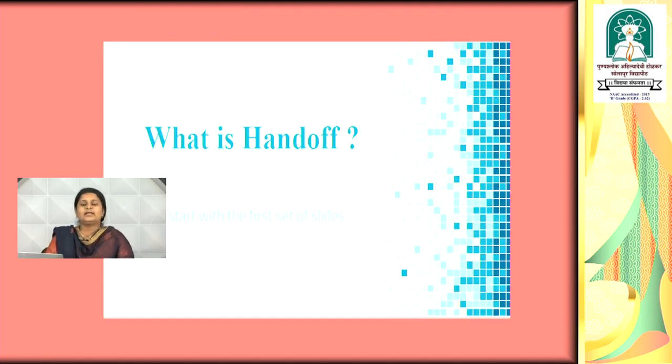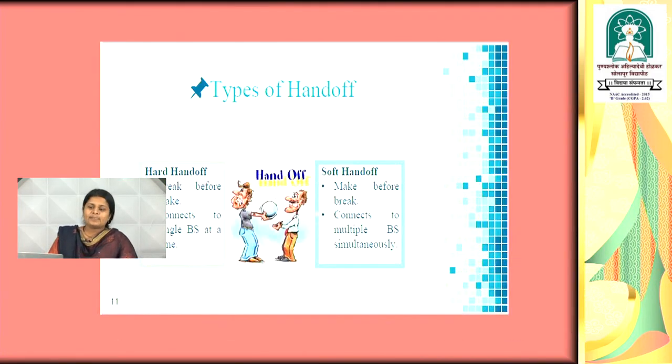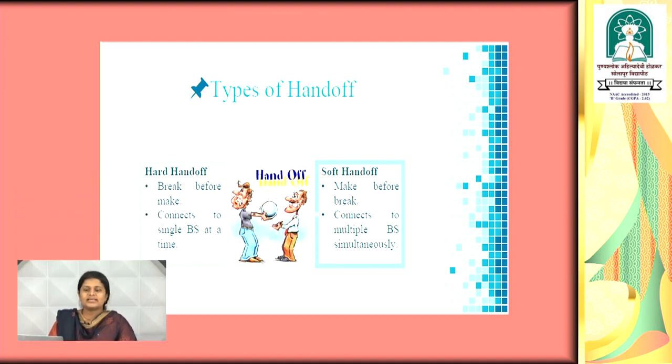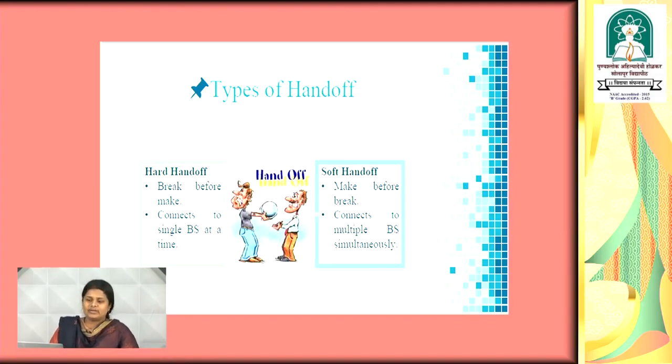Now, let us see another concept in the cellular system, that is the handoff mechanism or the handover concept. In mobile communication or in a cellular system, if the user moves from one base station to another base station, then there is a switching of frequency from one cell to another cell, and that process is called the handoff process or handover process. There are 2 types of handover process, one is soft handoff and another is hard handoff. Now, let us see all the types one by one.